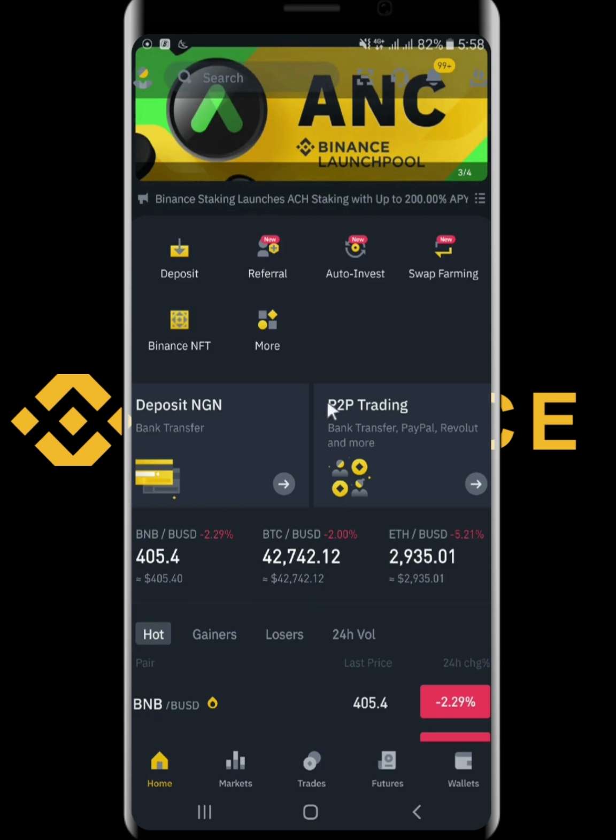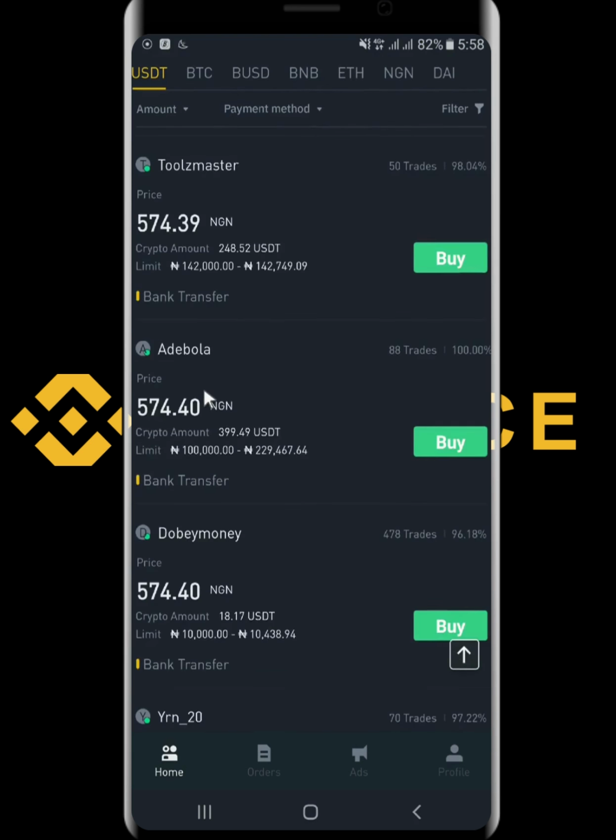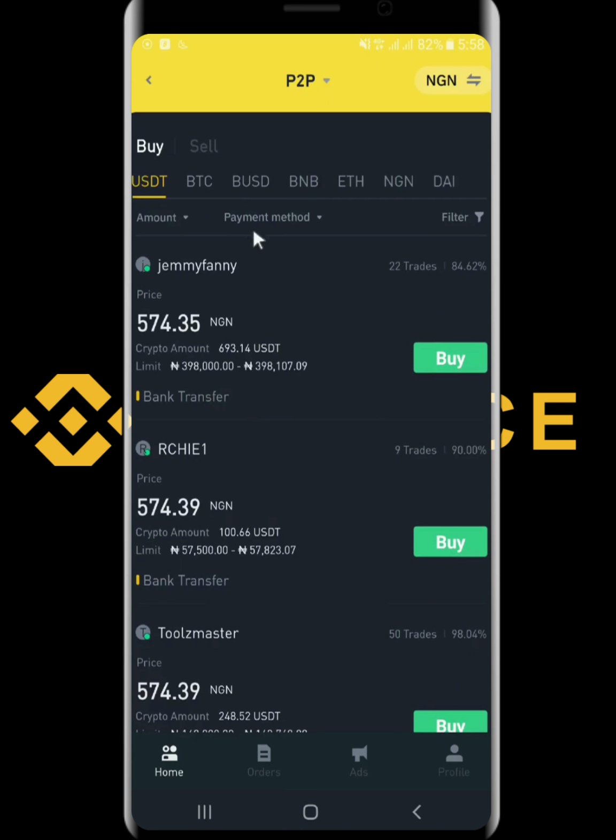So this is home. You come to P2P trading and click on it. Once you click on that, right here you will discover that you have a display of different posted advertisements from different merchants, from different advertisers. By the way, let me just take a short time and explain what a merchant is. There are two types of merchants on Binance: the verified merchant and an ordinary merchant. For a verified merchant, there are some conditions that you need to meet to become one. So those are different aspects. We will just focus on being an ordinary merchant, especially if you are interested in just posting your ads